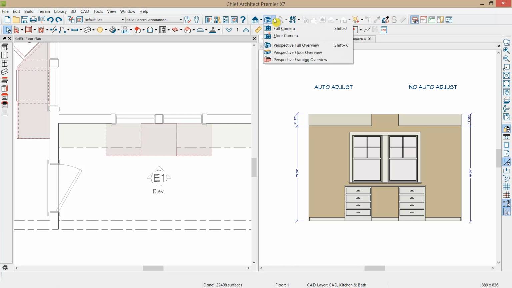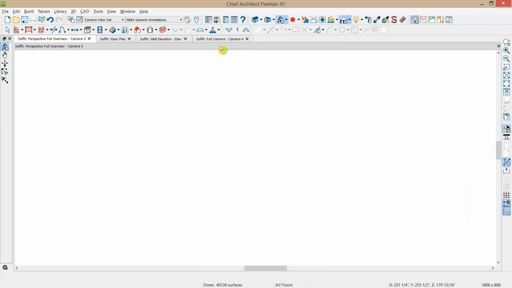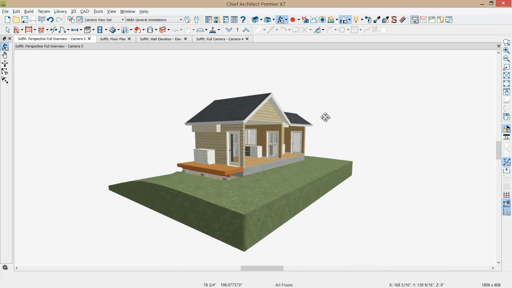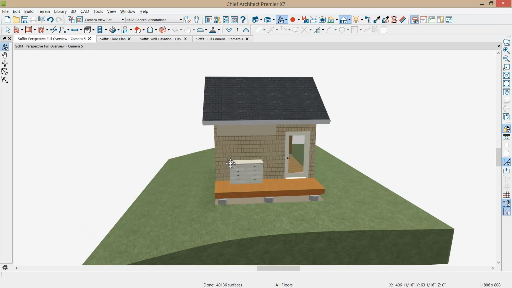Let's go back into a perspective full overview, and I'll maximize my screen here. Rotate around. Sometimes you may use a soffit or cabinets for outdoor living, and if I move this cabinet, it's easy to demonstrate.